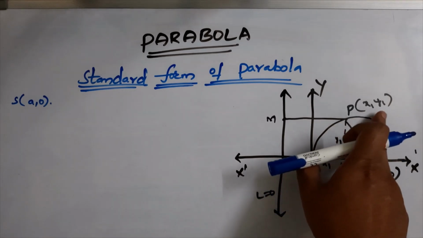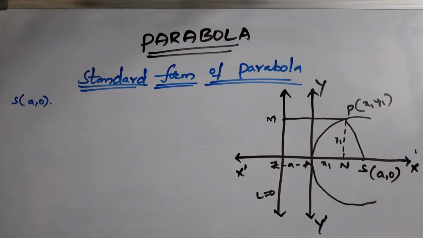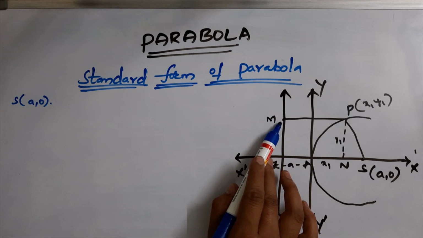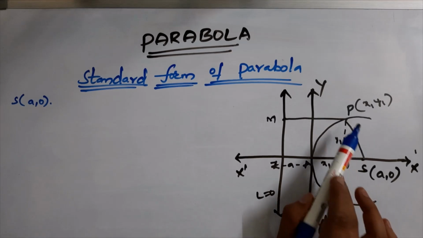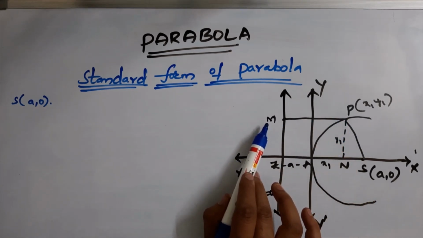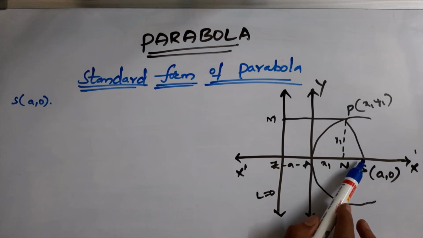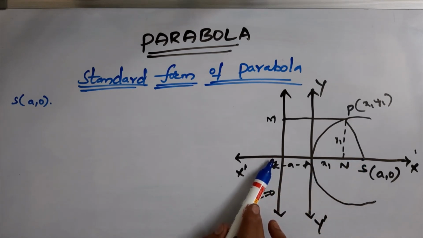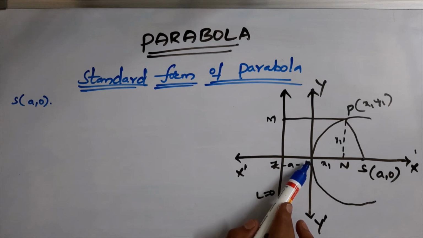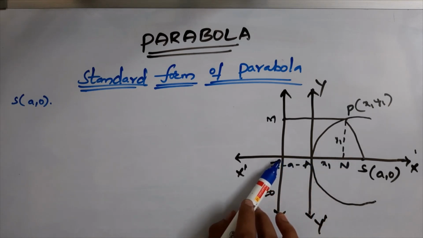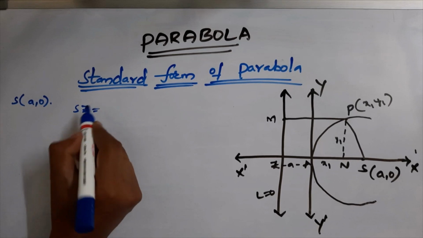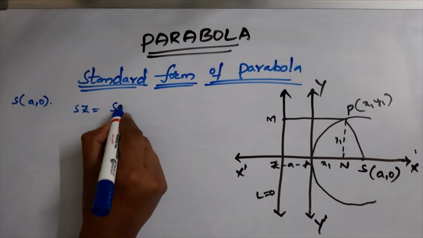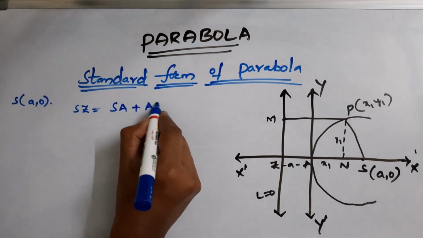If P(x1, y1) lies on the parabola, and M is the projection of point P on the directrix L = 0, and Z is the projection of S on the directrix, and A is the midpoint of S and Z. So SZ is equal to SA plus AZ.